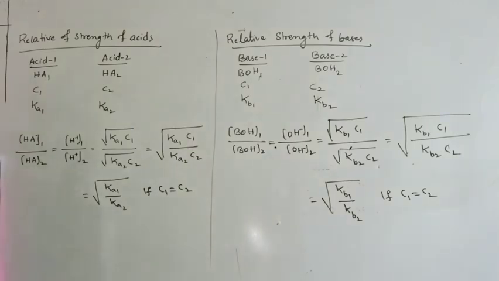So this is how we can measure the relative strength of two acids, a measure of ability to release H plus ions.